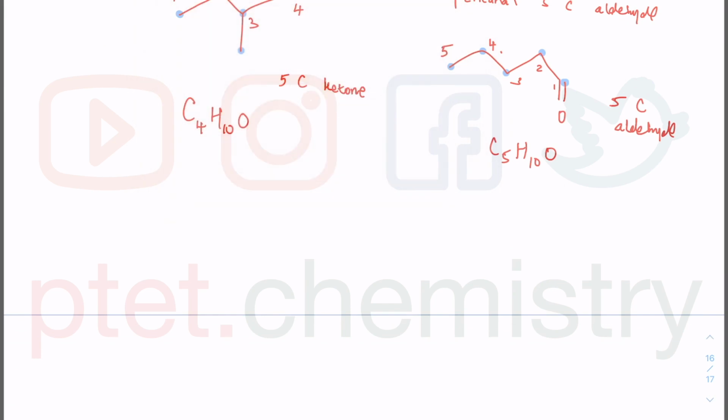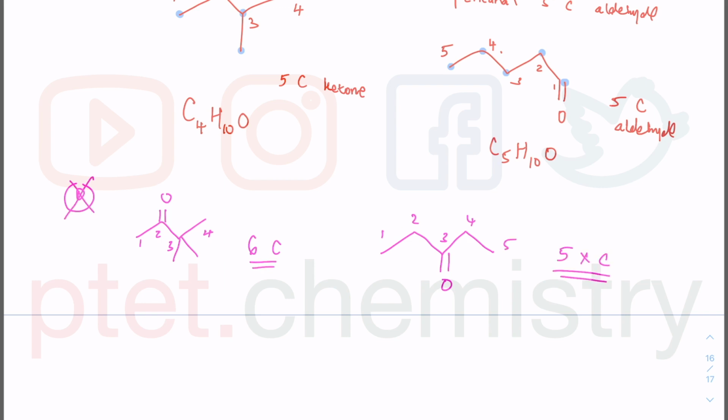Let me just prove my point that D is wrong. So you got 3,3-dimethylbutan-2-one. I wouldn't be writing out the name, but hopefully you can see it's 1, 2, 3, 4. It's a ketone at position 2, and you got a 3,3-dimethyl. So you have 4 carbon plus 2 methyl carbon, so you got 6 carbon. And then you have pentan-3-one. I think I've miscounted. 1, 2, 3, 4, 5. This is pentan-3-one. I hope you can see there's 6 carbon and 5 carbon. They cannot be isomers when they don't even have the same number of carbon to begin with.